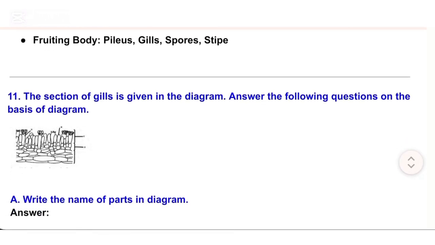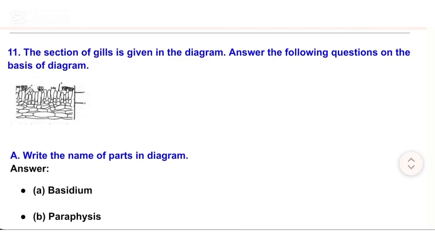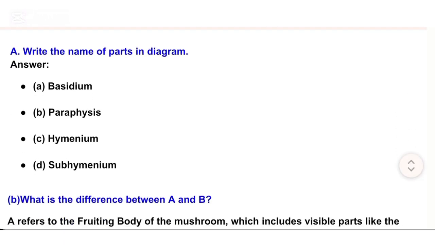11. The section of gills is given in the diagram. Answer the following questions on the basis of the diagram. A. Write the names of parts in the diagram. Answer: A. Basidium. B. Paraphysis. C. Hymenium. D. Subhymenium.